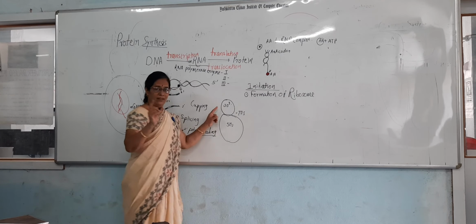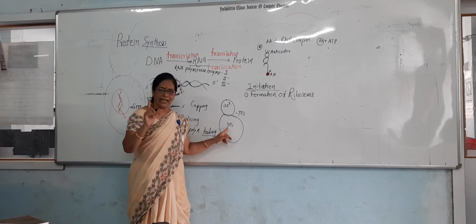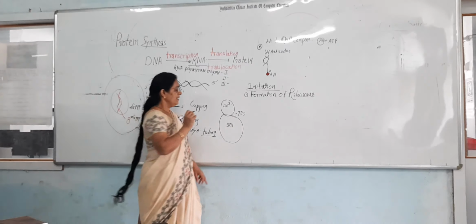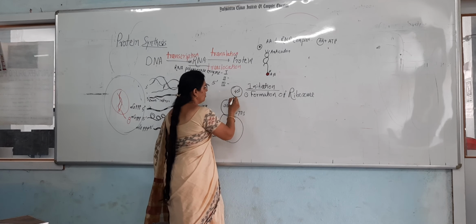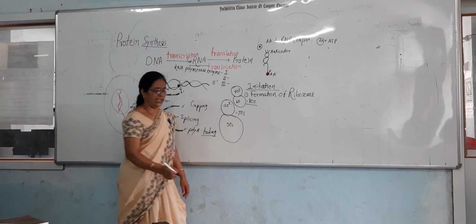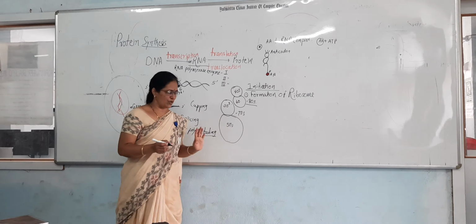What is the summation? Look here, what is the sum of 30 and 50? 80. But here the 70S ribosome is produced. Likewise, with the help of the 40S ribosome and the 60S ribosome, the 80S ribosome is produced. 80S instead of 100S.